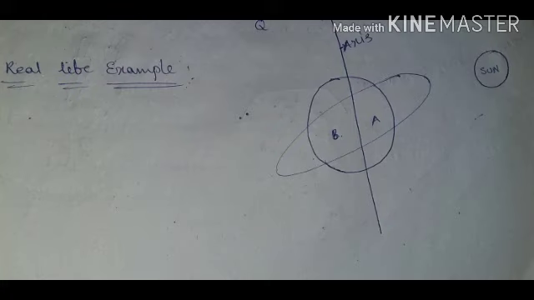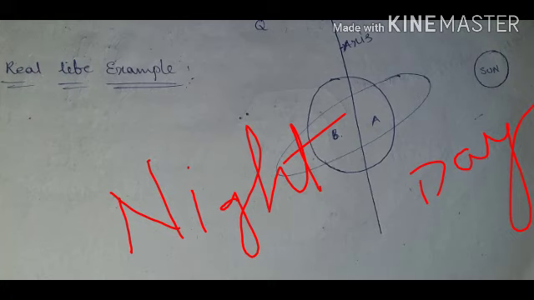Next one, a real life example. The question is: is it day or night? It cannot be answered without indicating the point of the globe. Consider 2 points on the earth's surface, A and B, in a way that A is in the day part and B is in the night part.